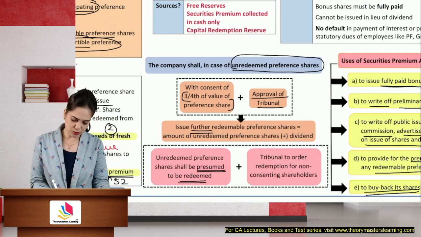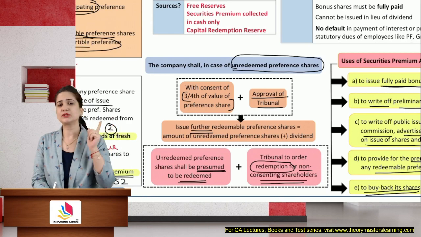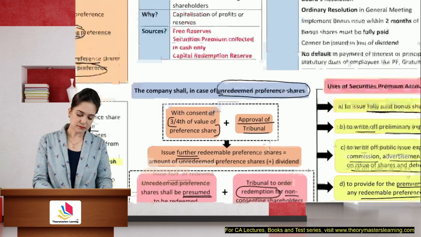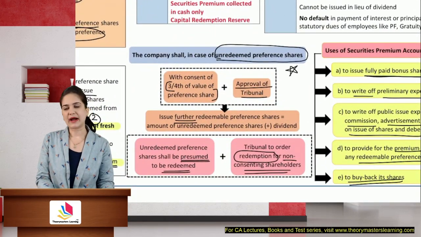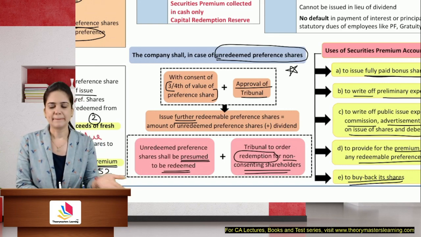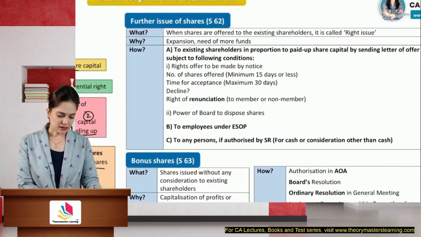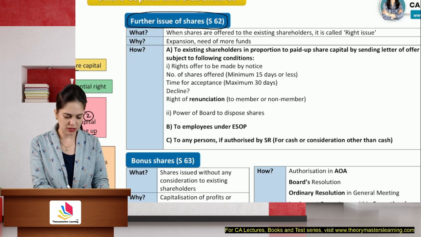But for people who don't consent, the tribunal will order for redemption. If I don't consent, no, I want my money. You have promised you will redeem. I want my money. So then for them, we'll have to redeem. Okay, so this is important for exam because it is added through an amendment, and till now no question has ever been asked on this. Next we have further issue of shares. It means they are talking about rights issue.